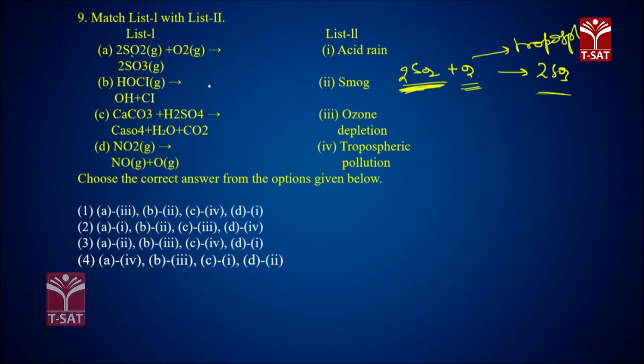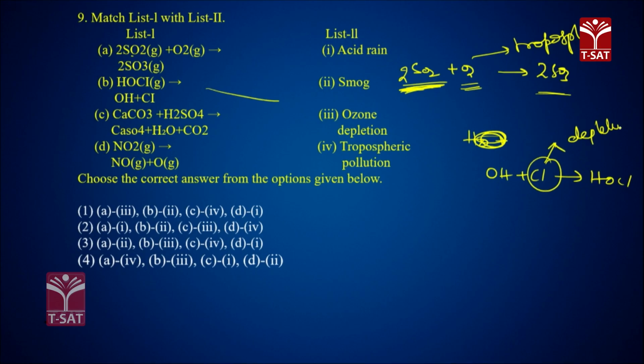And the second one, HOCl gas, that is OH plus Cl converts into HOCl. This chlorine gas is actually used for the depletion of the ozone layer. Next, CaCO3 plus H2SO4 gives CaSO4 plus H2O and CO2. This reaction is nothing but acid rain. Calcium carbonate reacts with sulfuric acid and gives H2O and CO2.